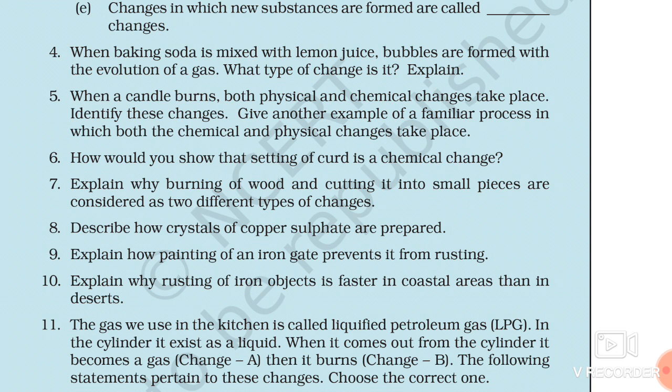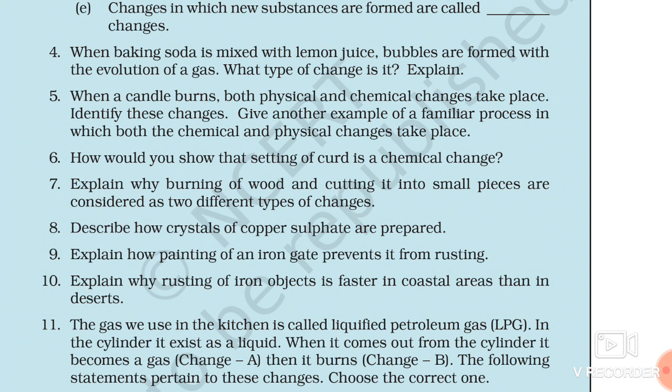So that's why we can say that the bubble is of carbon dioxide, and this type of change is an example of chemical change. Why? There is change in property, chemical property of that particular baking soda and lemon juice. So this is an example of chemical change.